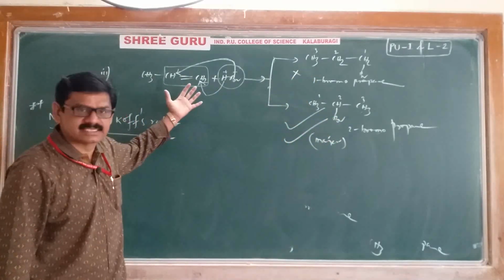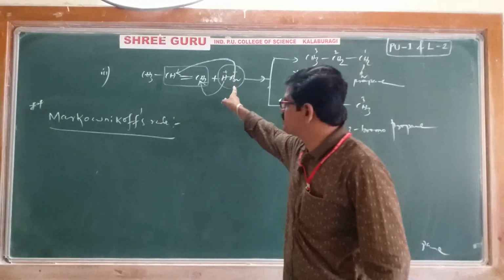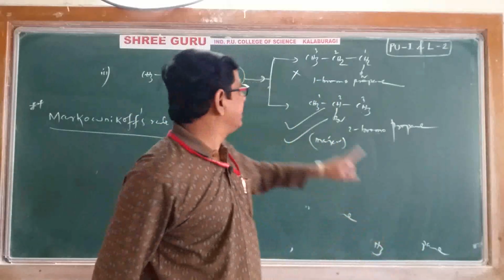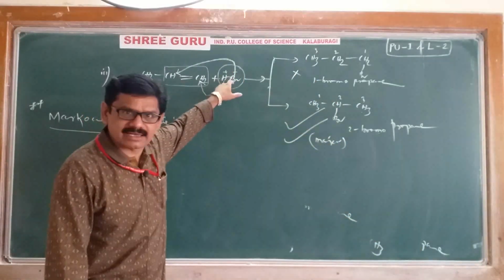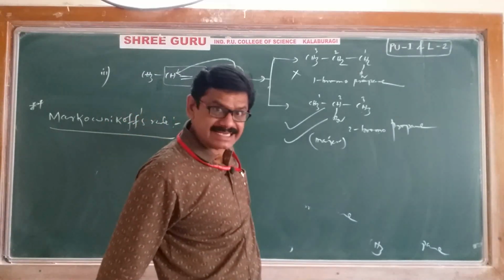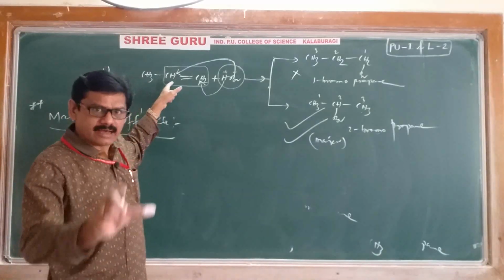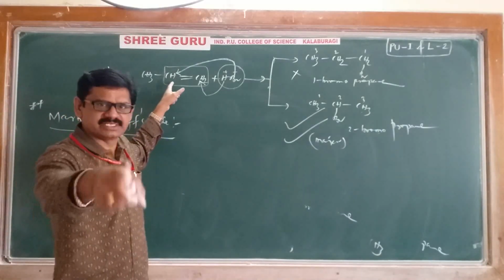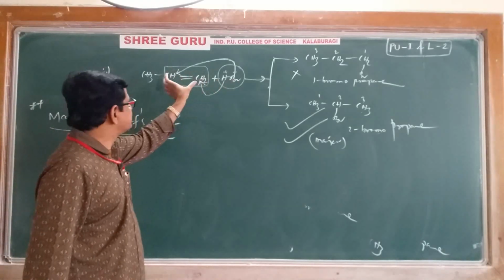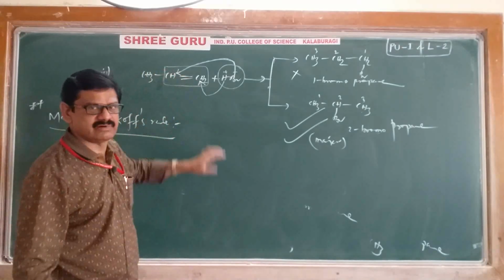Once again, let's discuss its statement. Markovnikov's rule states that when an unsymmetrical molecule is added to an unsymmetrical alkene, the negative part of the adding molecule, the addendum, goes and adds to the double bonded carbon which contains fewer hydrogens.